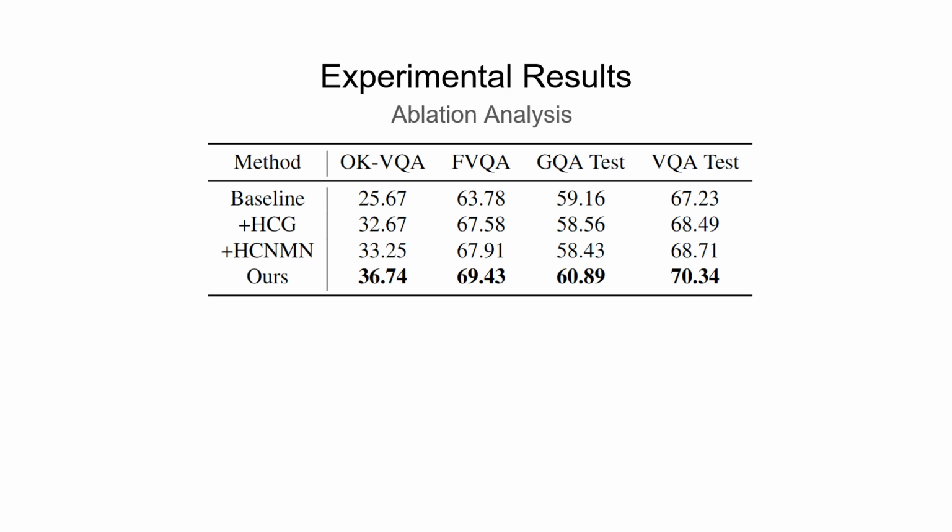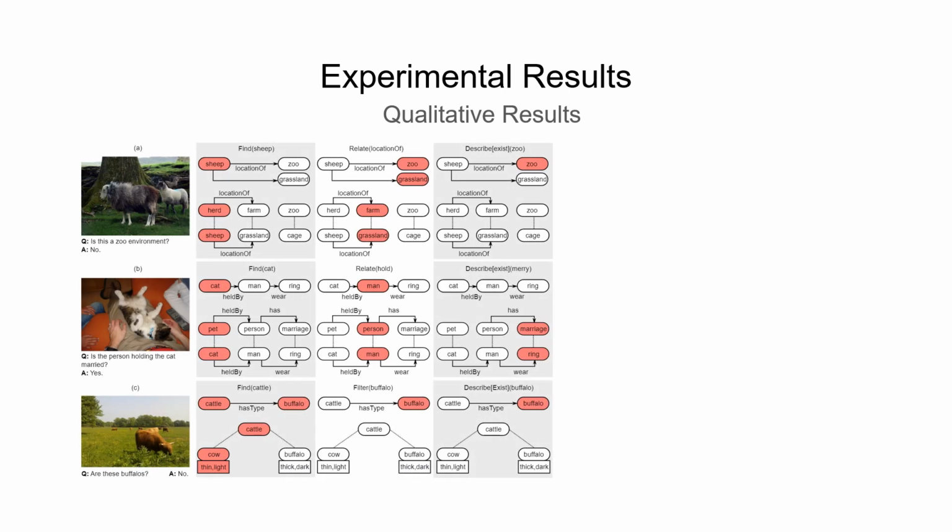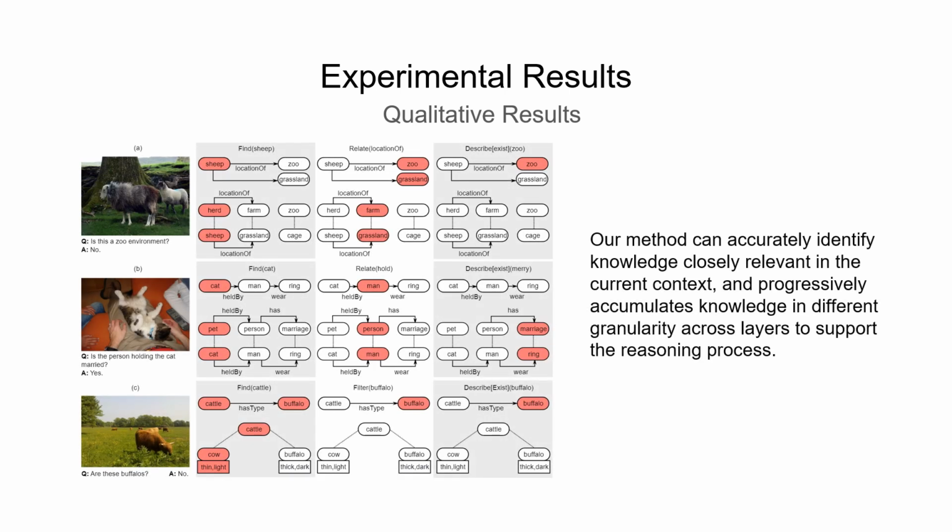Ablation results show that both our knowledge representation and the reasoning models bring favorable improvement over the baseline across different reasoning datasets, emphasizing the importance of extracting and integrating multi-granularity knowledge with the decision-making process. In qualitative analysis, we observe that our method is able to accurately identify knowledge closely relevant in the reasoning context and progressively accumulates multi-granularity knowledge across different layers.